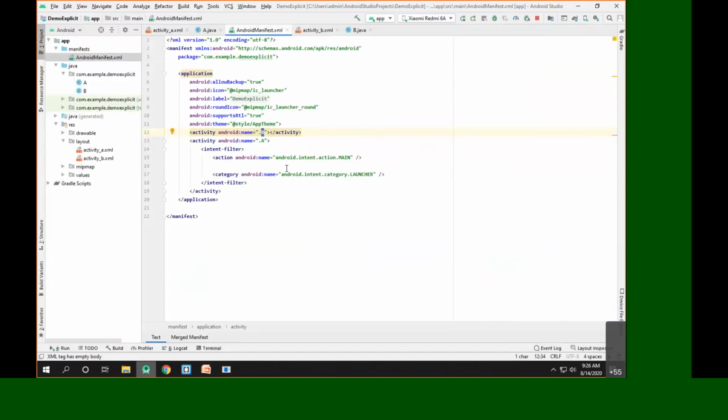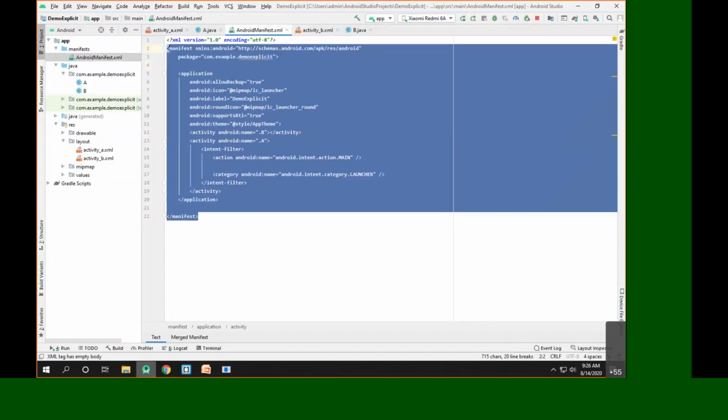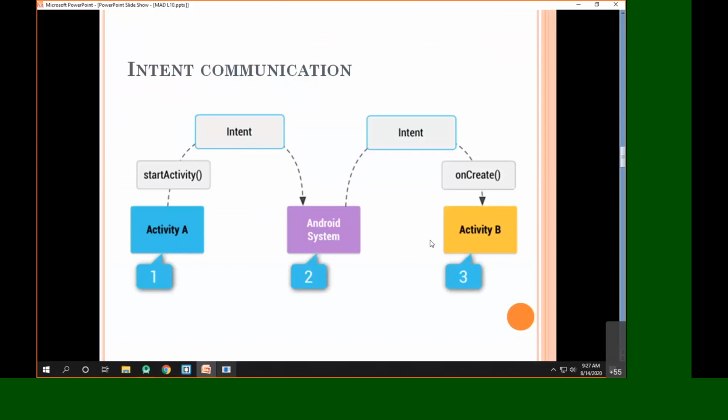It will scan the manifest file of each and every application, not only the current application, because it is not always true that the target component will be present in the same application. It might be present in some other application also. So that's why what does the Android OS do? It will look at the destination component and scan for it in every application's manifest.xml.